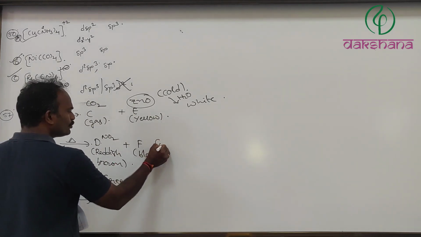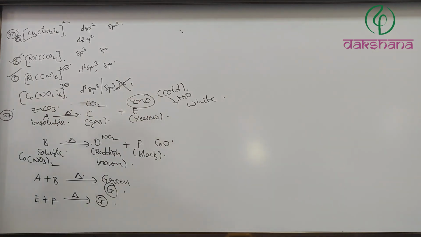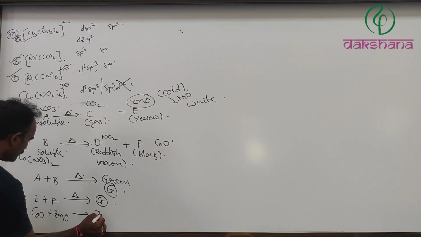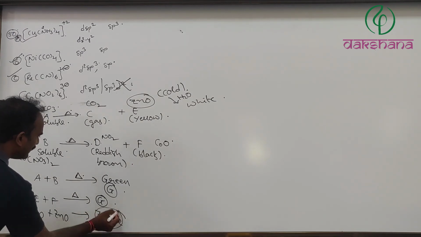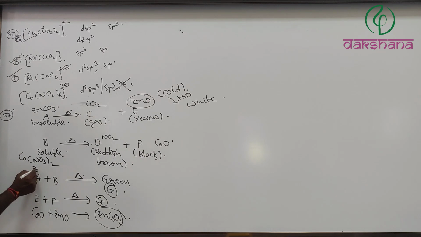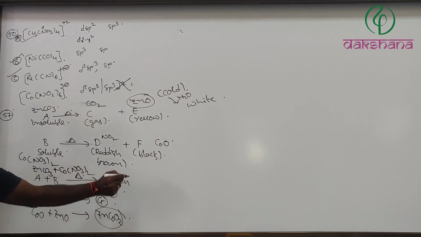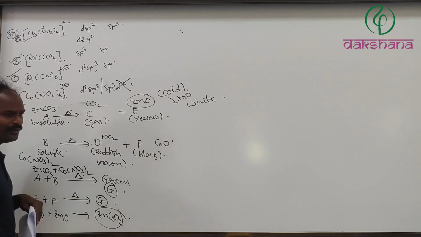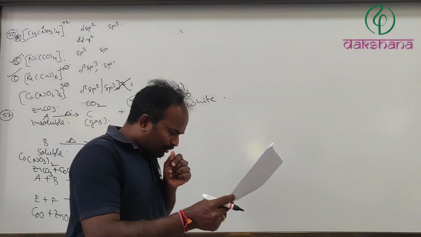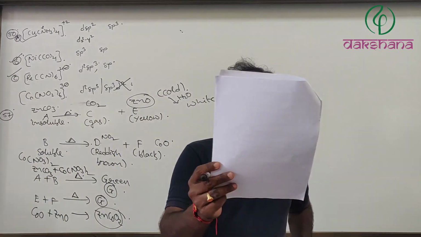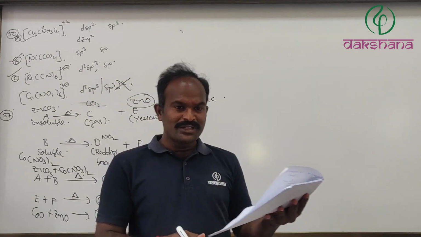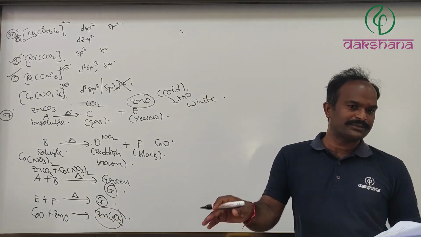Next, Co(NO3)2 gives reddish brown nitrogen dioxide, yes. Here CoO, this CoO plus that ZnO, when both of them are combined together, are going to form ZnCo2O4, Rinman's green. The same thing will happen with ZnCO3 plus Co(NO3)2: if both of them are heated, they are going to produce the same compound, which remains green in color. Therefore, A and B are respectively ZnCO3 and Co(NO3)2.